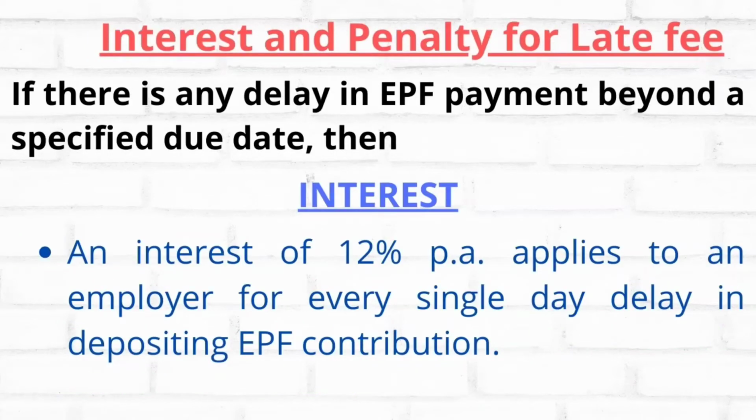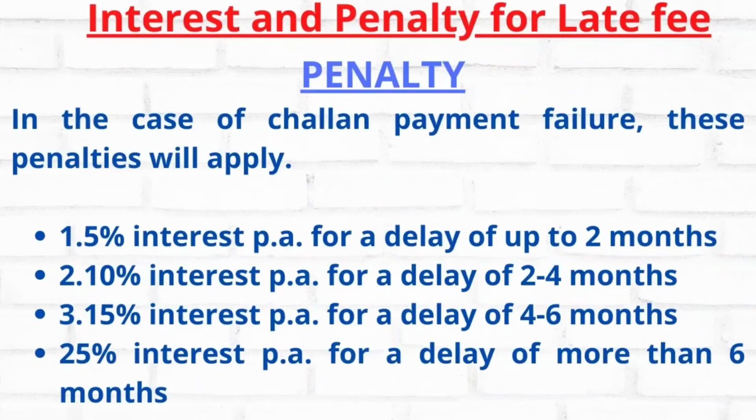Interest and penalty for late fee. If there is any delay in EPF payment beyond the specified due date, then interest of 12% per annum applies on the employer for every single day of delay in depositing the EPF contribution. In case the employer has not paid the PF amount within the due date, then 12% per annum interest needs to be paid by the employer. Coming to the penalty section, in case of challan payment failure, these penalties will apply.